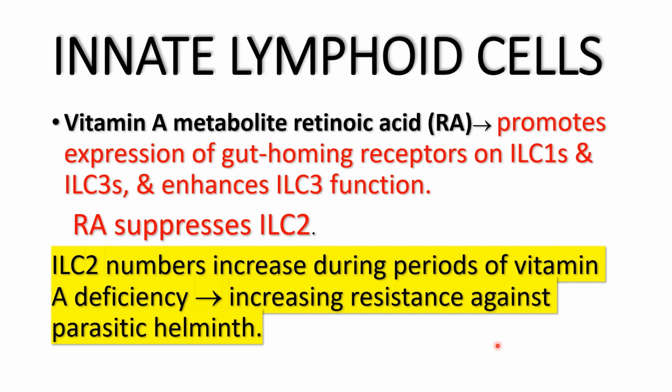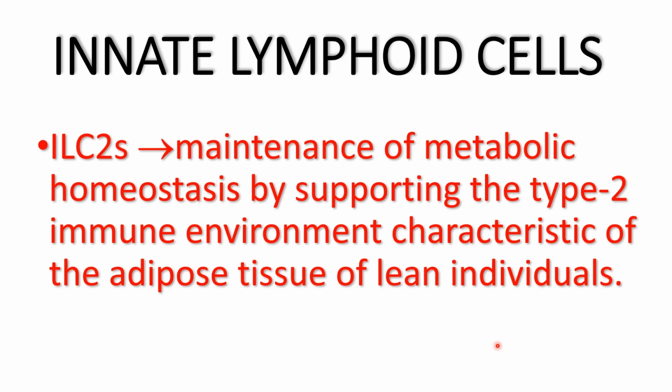So when we have an increase in the number of innate lymphoid cells type 2, we'll have increased efficiency of parasitic infection resistance.